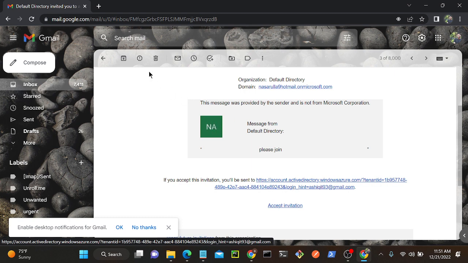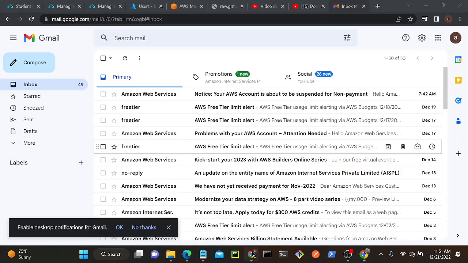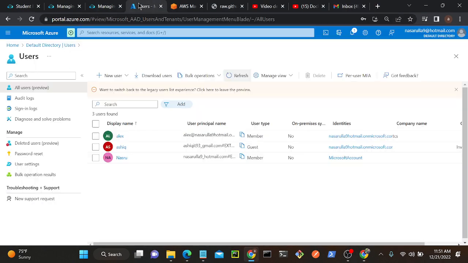I'll go to my Microsoft portal again. Here you can see that now I have two users, one is Alex, another one is Ashiq. Here you can see the user type. One is a member user, another one is a guest user. I hope you understand what a member is and what a guest is. Next we'll discuss what a group is, how to create a group, and how to add one particular user into that group.